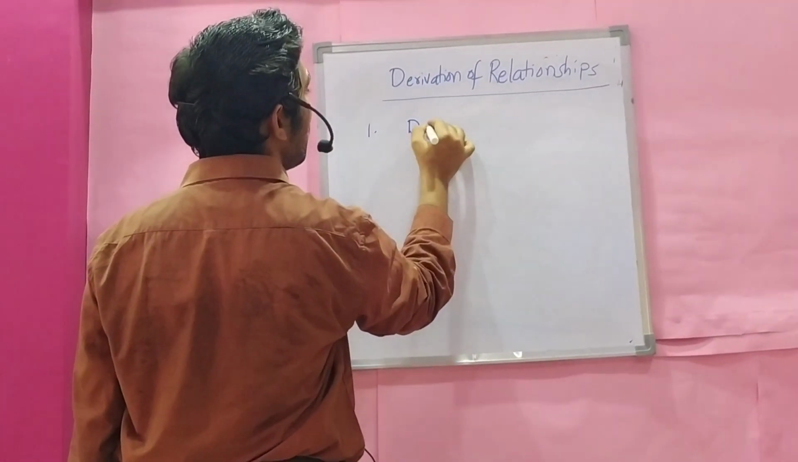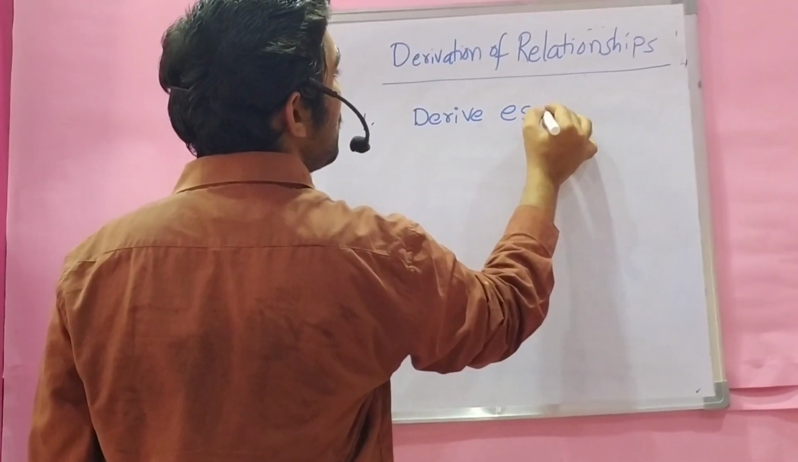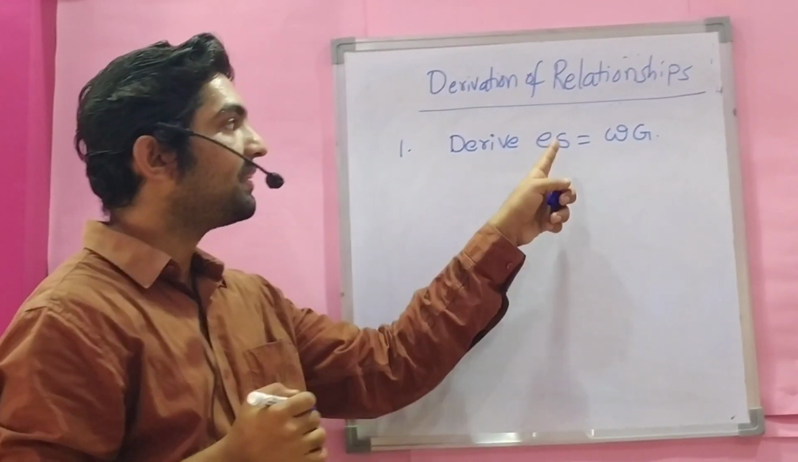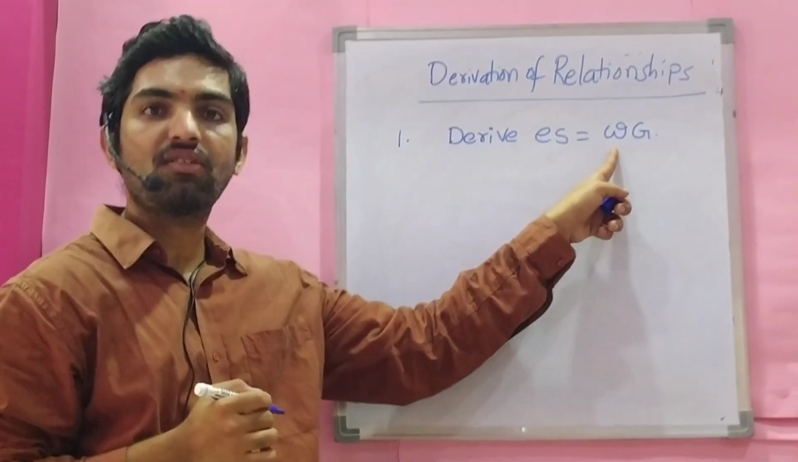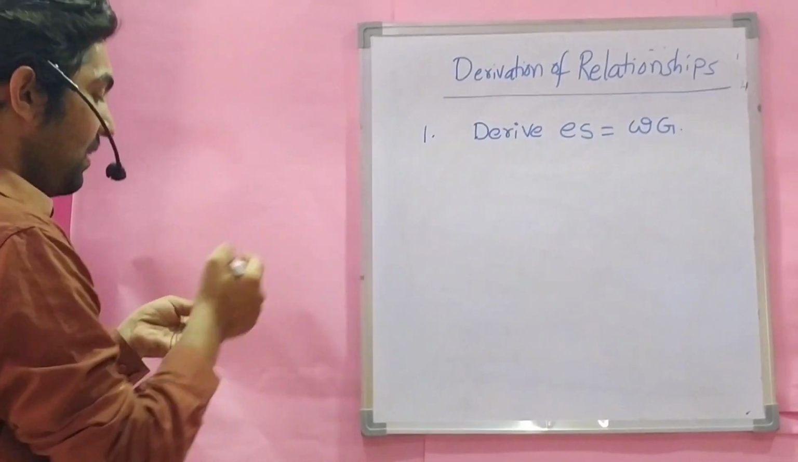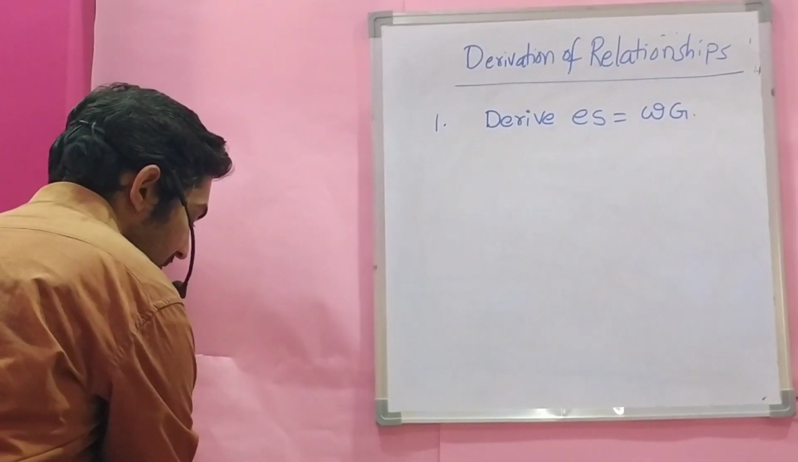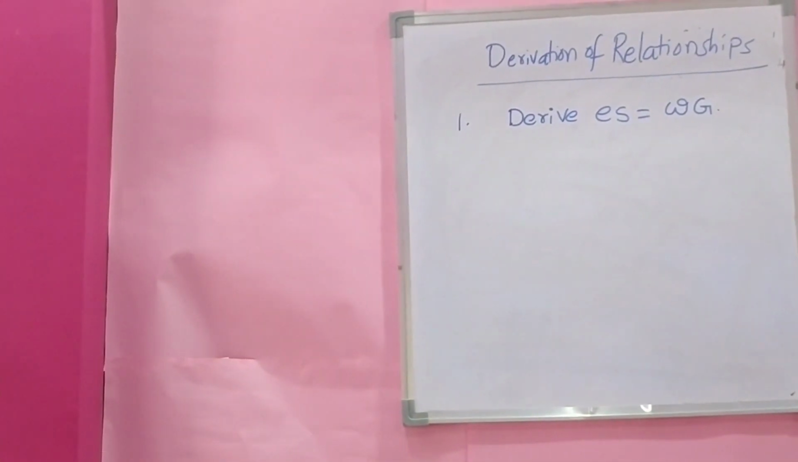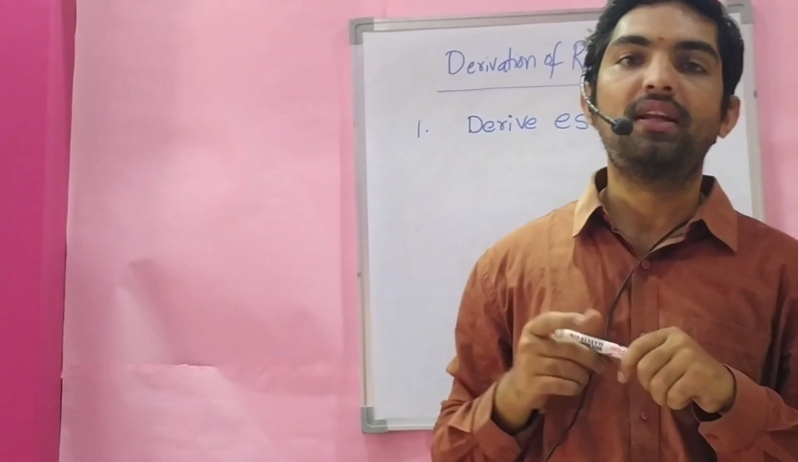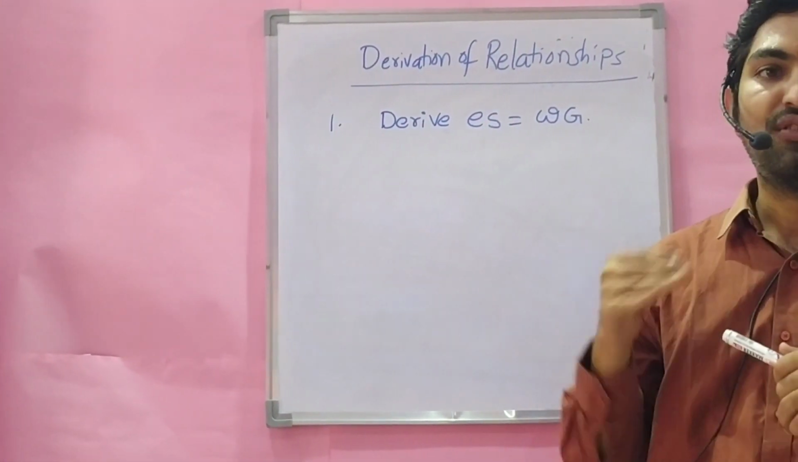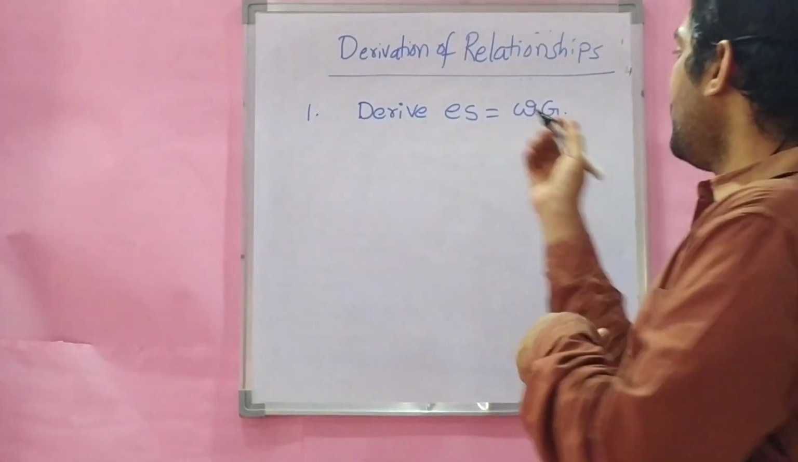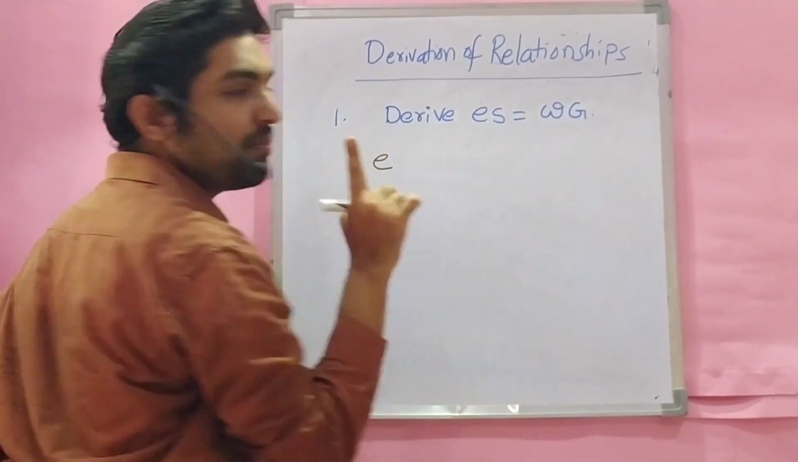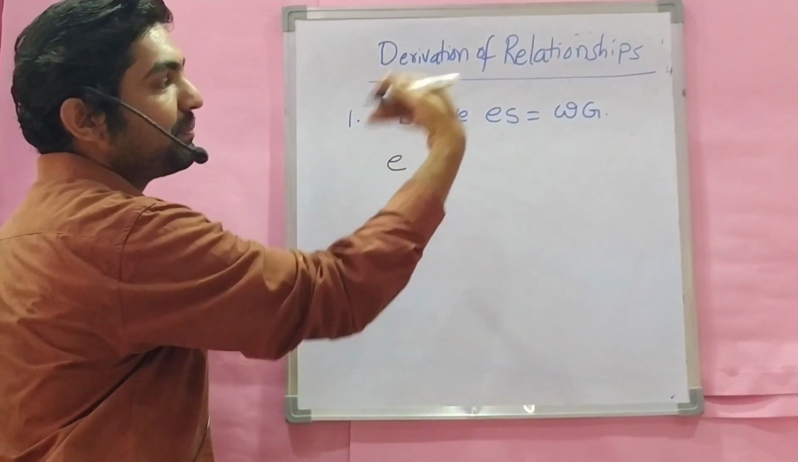The first relationship is to derive eS is equal to wG. We have seen what E is, void ratio, S is degree of saturation, W is water content, G is specific gravity. In this derivation, you can take any one variable and express it in terms of another. Generally textbooks are very confusing and don't give real representations like this, but I am deriving this simply.